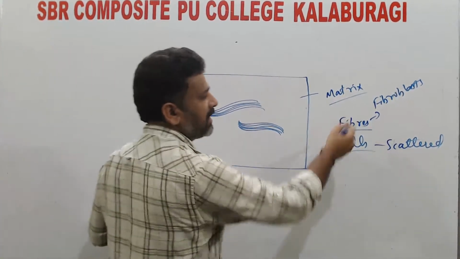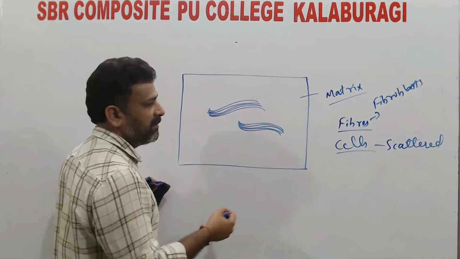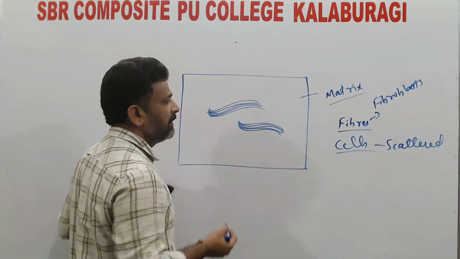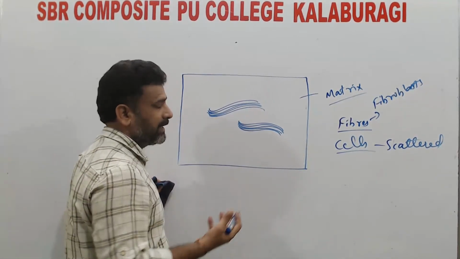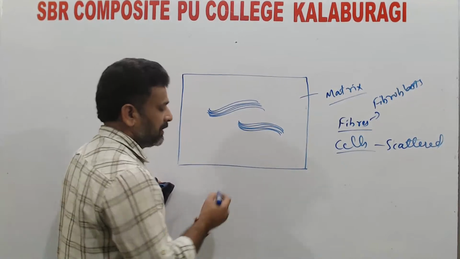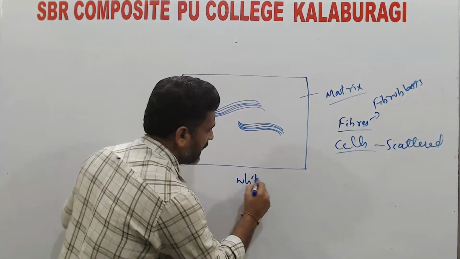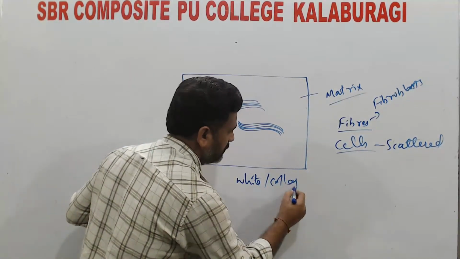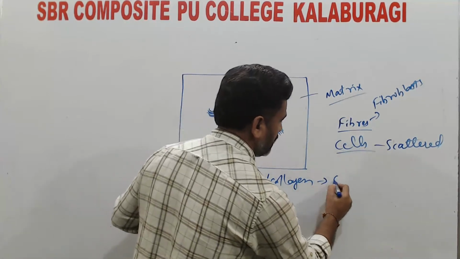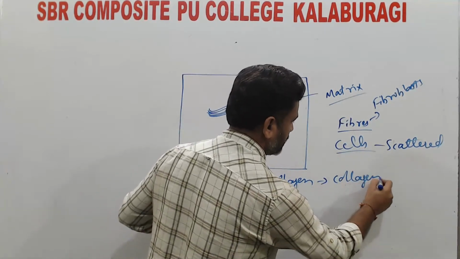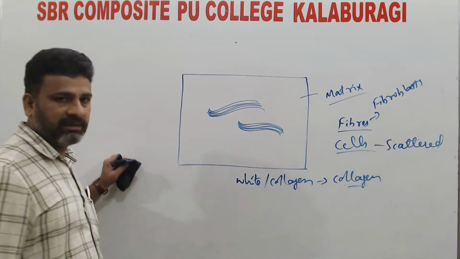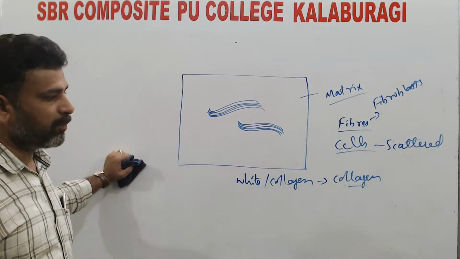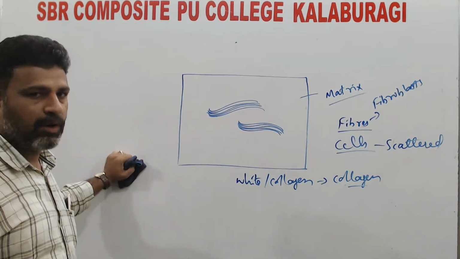Whatever fibers we observe may be of three types. One is the white fibers, also known as the collagen fibers. This is because they are mainly made up of a substance called collagen. Collagen is a polysaccharide.